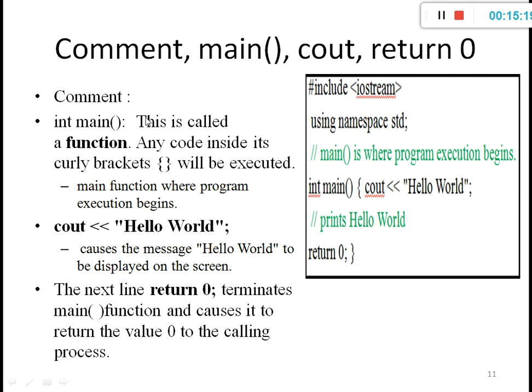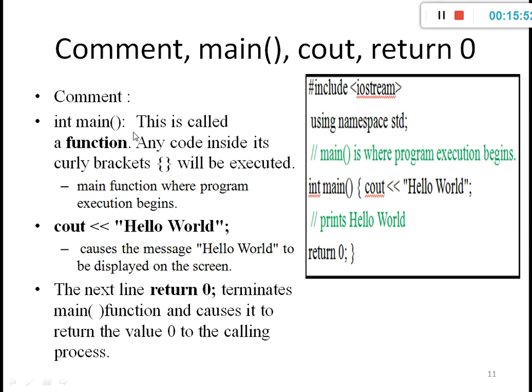Next, what is meant by the comment, main function, cout and return 0 in a particular program, or the program structure. Comment, everyone knows, starts with a double forward slash, and what you write after the double forward slashes is not part of the program. We can say that it is a comment. To understand the syntax or program code, we normally mention comments.